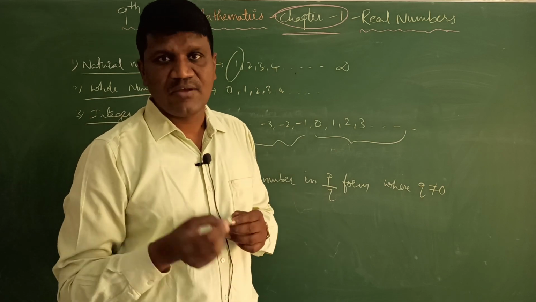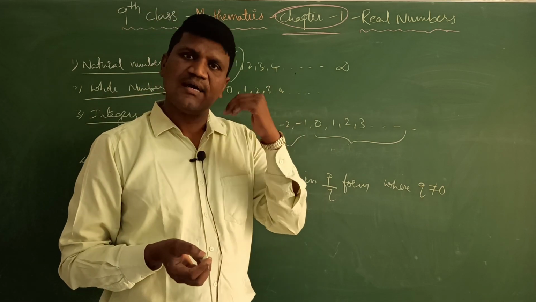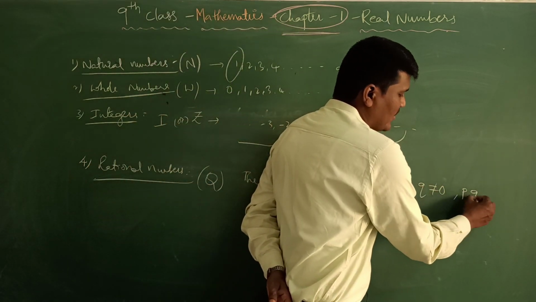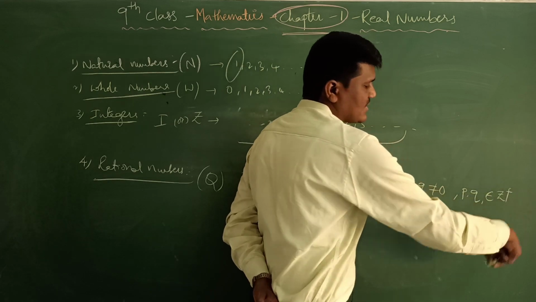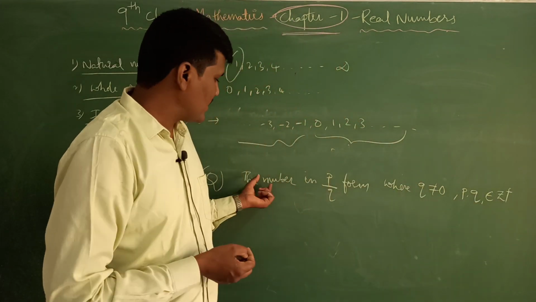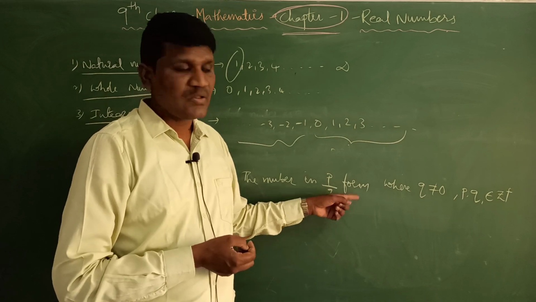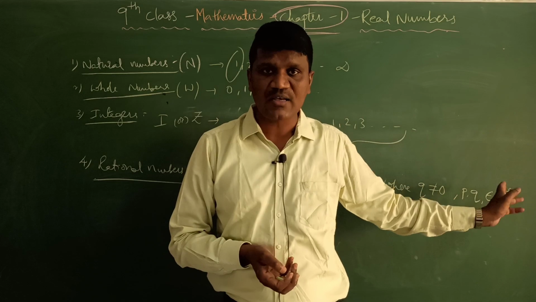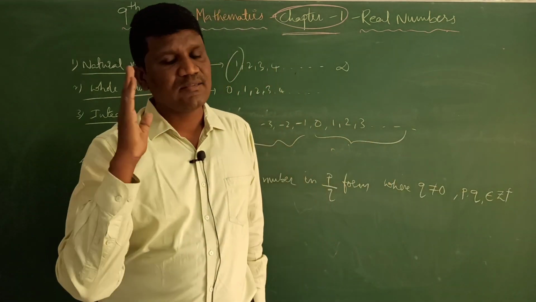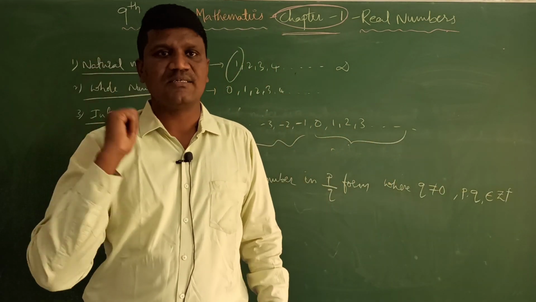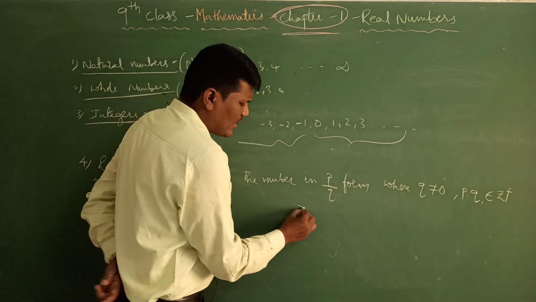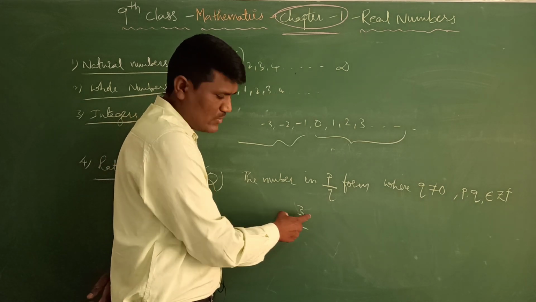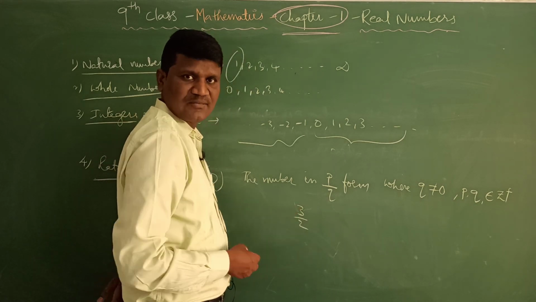If the denominator is 0, that is undefined. Okay students, so Q is not 0. And what about P and Q? P and Q are integers. So here, the number in P by Q form where Q is not 0 and P, Q belong to Z, we can say that number is a rational number. Example, you can say 3 by 2. Is it a rational number? Yes, it is in P by Q form and Q is not 0.